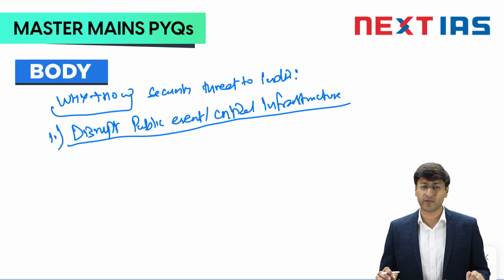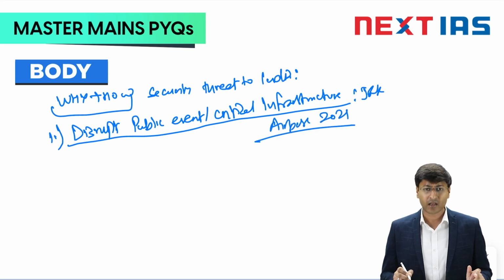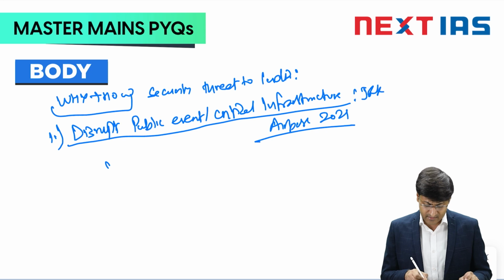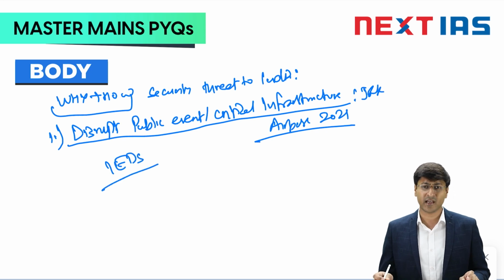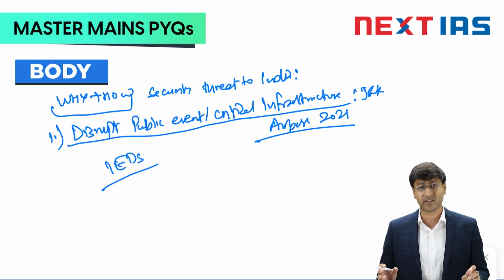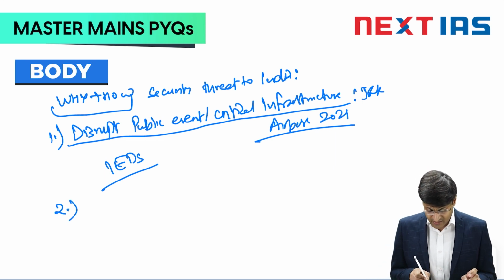The best example to put forward to justify this point is the attack on the Jammu and Kashmir Air Base. The Jammu Air Force Base was attacked in 2021. It was a UAV which dropped 2 IEDs on this Jammu Air Force Base. So basically, it was a disruption to the critical infrastructure of India. These UAVs have that capability that without getting detected, they can destroy any particular public event or gathering or a critical infrastructure of the country. The next can be that these are difficult to detect.